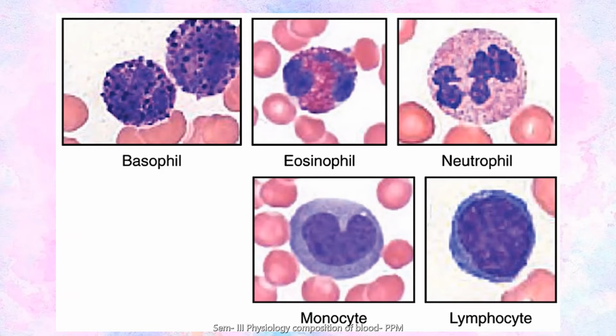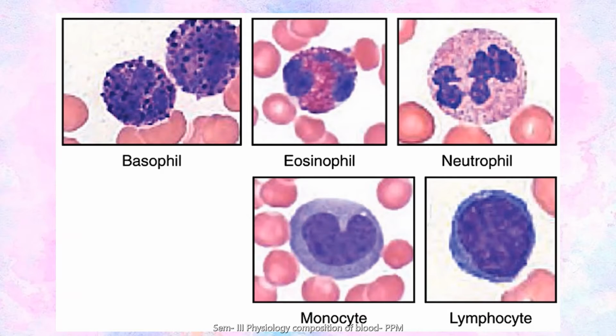The monocytes and lymphocytes, as they are agranular, don't show any granules in the cytoplasm, but they can be differentiated according to the shape of the nucleus. The monocyte shows a kidney-shaped nucleus, whereas a lymphocyte shows a very large nucleus covering the whole cell.